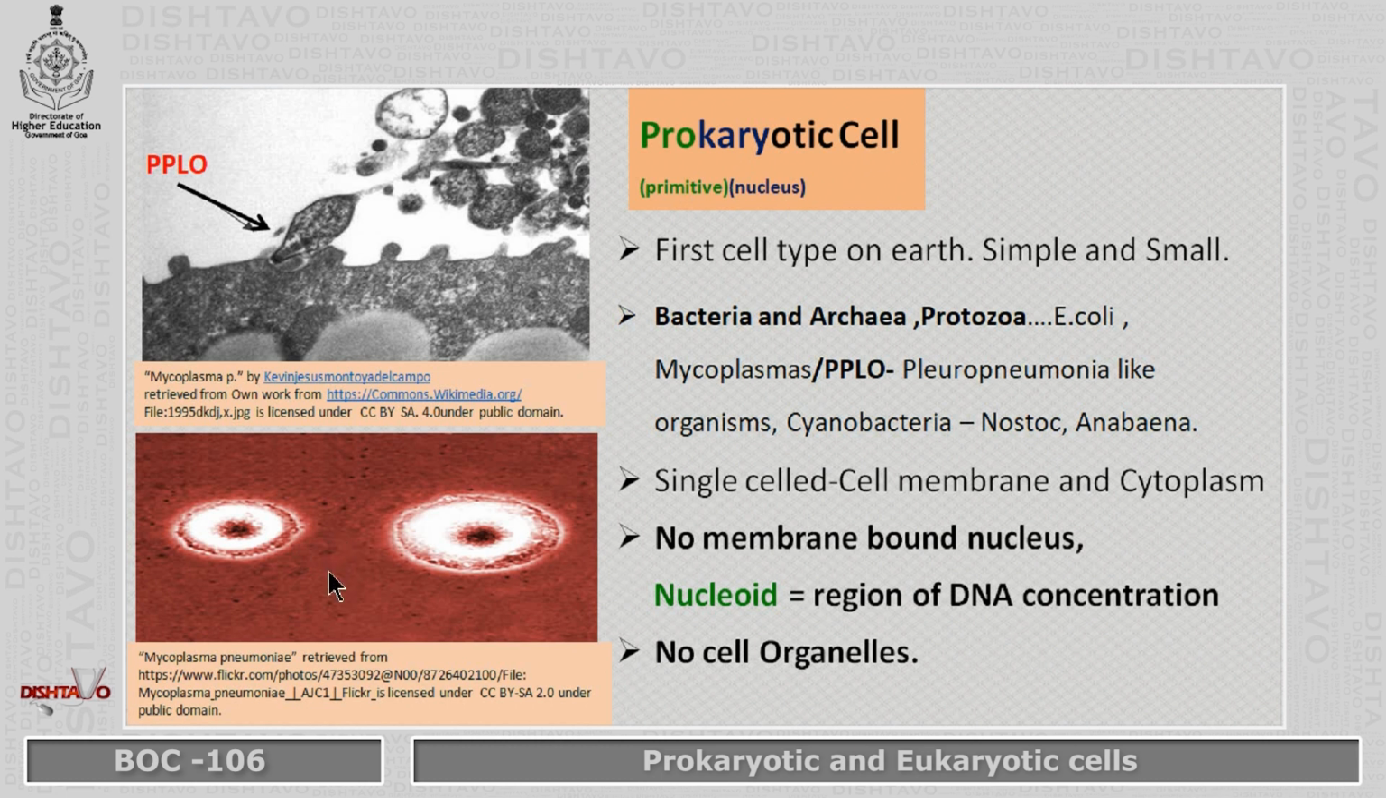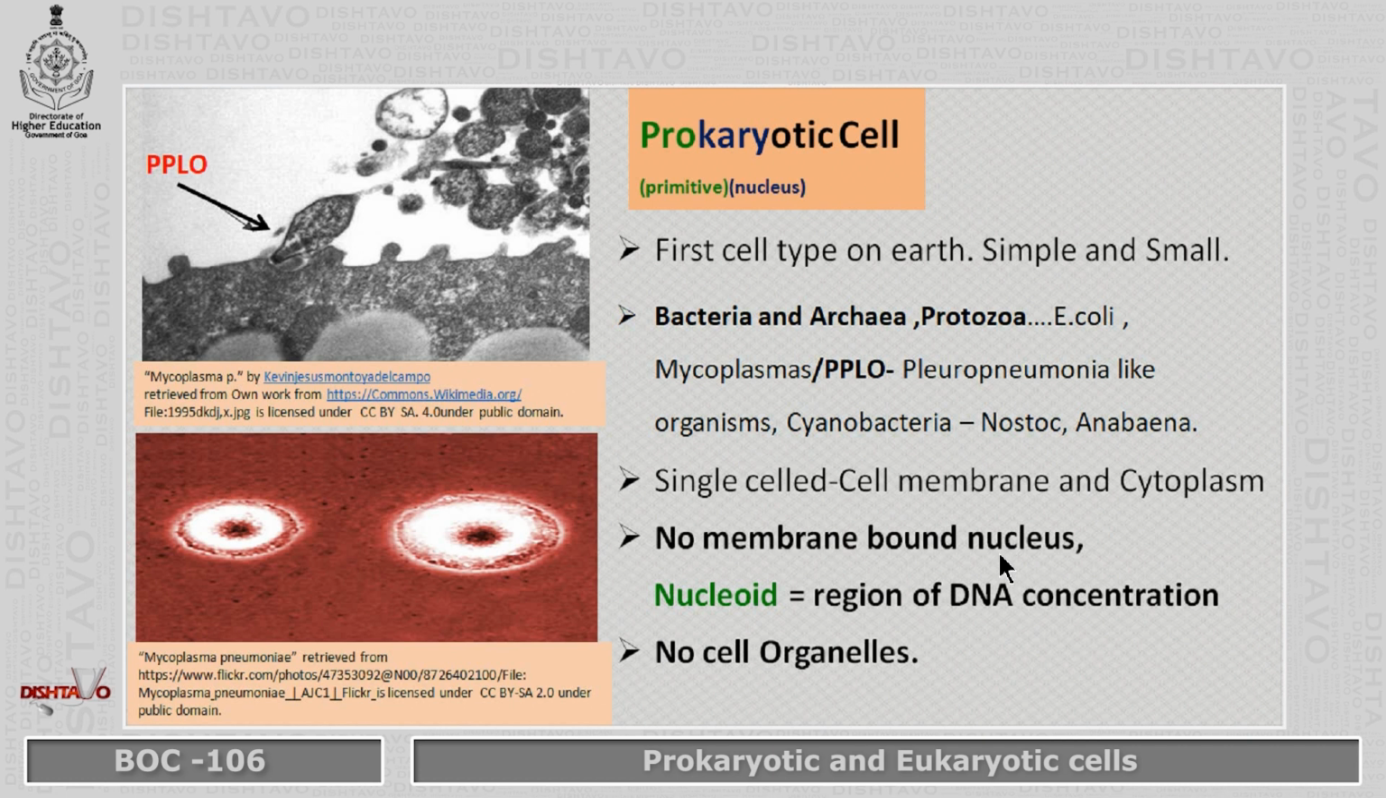Like if we take the pleuropneumonia, here you can see it. Then you see here the mycoplasma, the bacteria. We see here how these organisms, they are unicellular, they are actually prokaryotic cells. First cell type on the earth. They are simple and they are very small. There are different examples. Also, cyanobacteria like the nostoc and Anabaena belongs to this group.